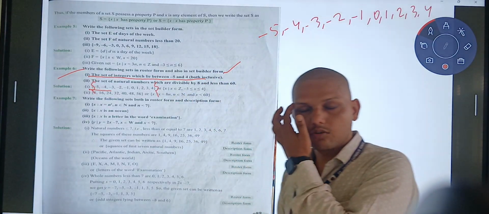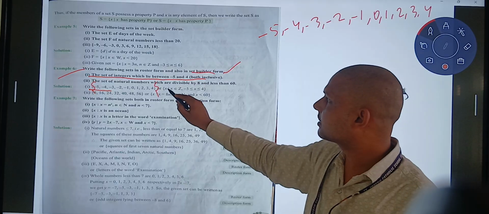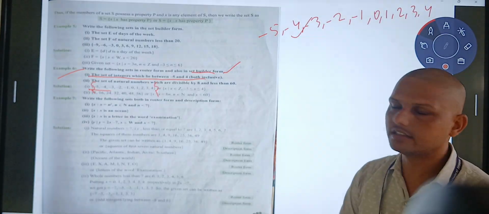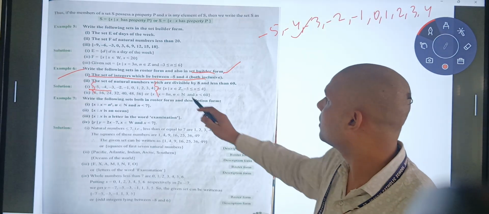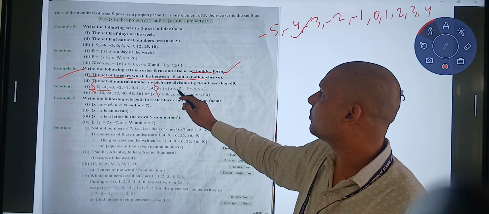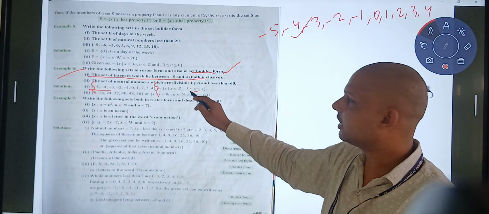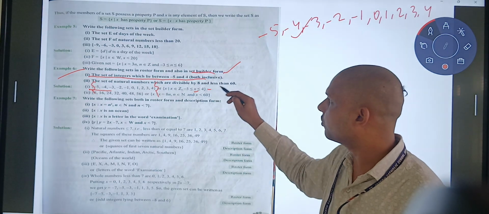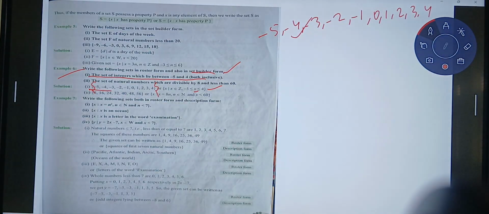Or how will we write it in the set builder form? {x such that x belongs to Z}, because these all are integers. Z denotes integers. Integers are denoted by capital Z. So {x such that x belongs to Z, and x is greater than or equal to -5 and less than or equal to 4}. Like that we will write. Is it clear? Is it visible to all of you? Yes.